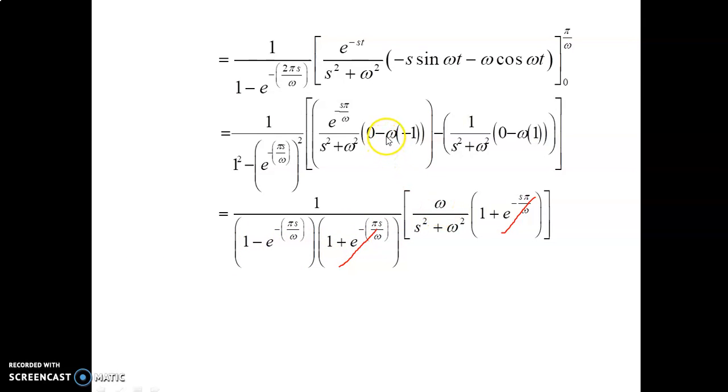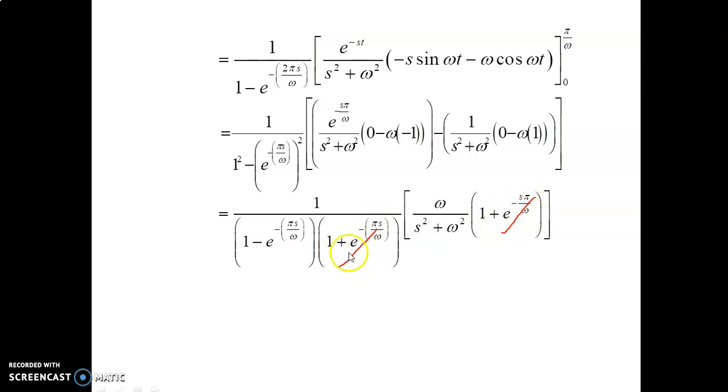Here we take the common term outside, omega divided by s square plus omega square. This is minus into minus plus, so omega divided by s square plus omega square. That is the common term, take this outside. Omega divided by s square plus omega square into 1 plus e power minus s pi by omega.